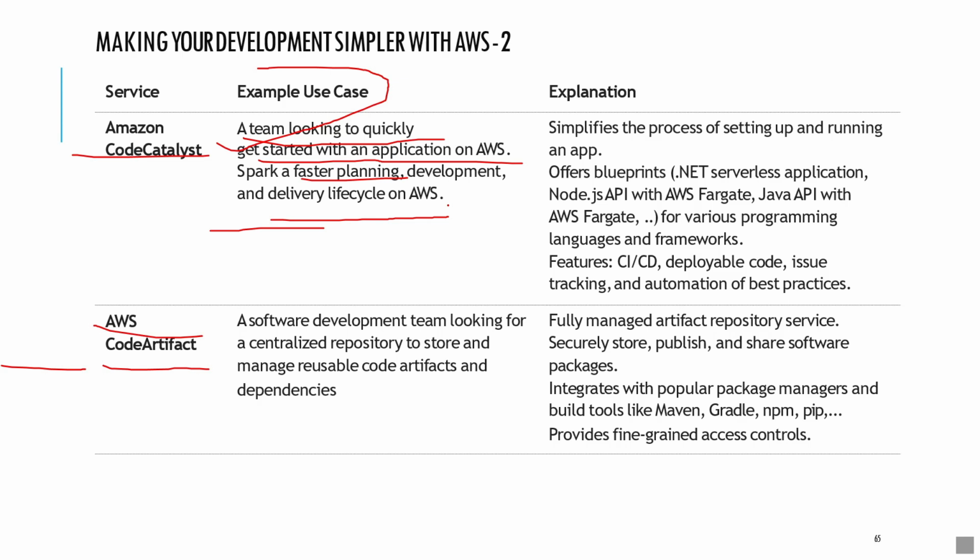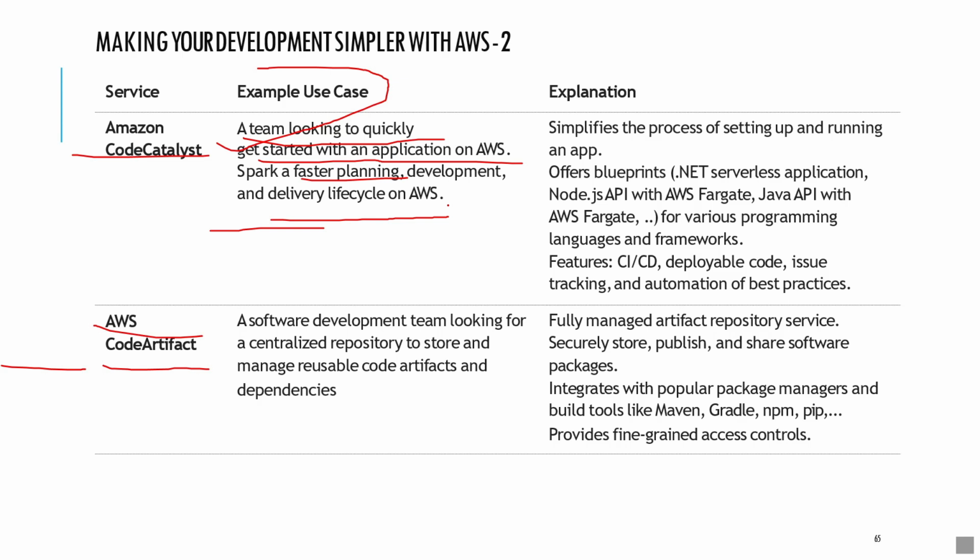Whenever someone wants to deploy an application on normal servers, they need to have a blueprint: which server, which operating system, which programming languages, and CI/CD, and we need to keep track of the issues and automation. These are all managed by Amazon CodeCatalyst.